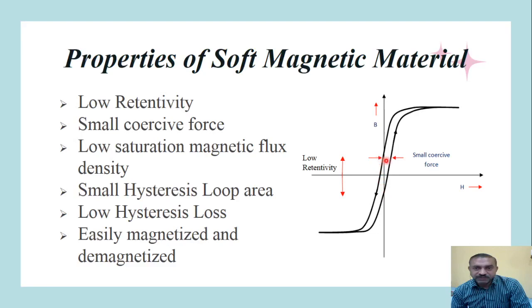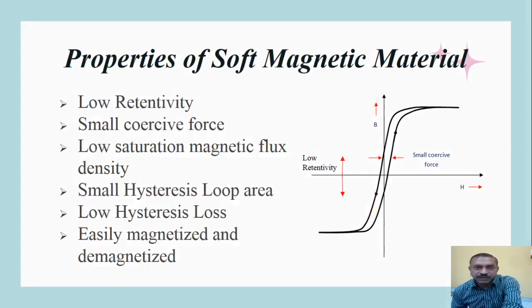Second, we require a very small coercive force to demagnetize the material. Then the saturation magnetic flux density is also of low value as compared to hard magnetic material. The area of the hysteresis loop is small. If the area is small, then the hysteresis loss in this kind of material will also be low. These materials are easily magnetized and demagnetized. So these are the key properties of soft magnetic material.